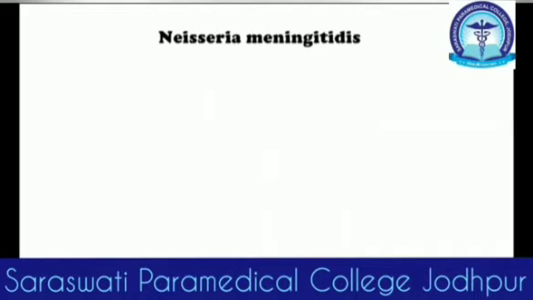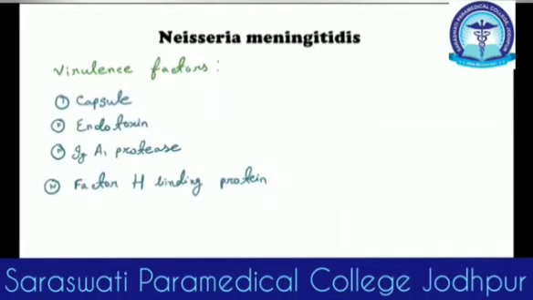Okay, now let's move forward. What are the virulence factors? As it is a capsulated organism, as in any capsulated bacteria, the capsule itself is a virulence factor, because it prevents phagocytosis, and it has 13 serotypes, so it's also a very important virulence factor. Then there's the endotoxin, which causes cell destruction.